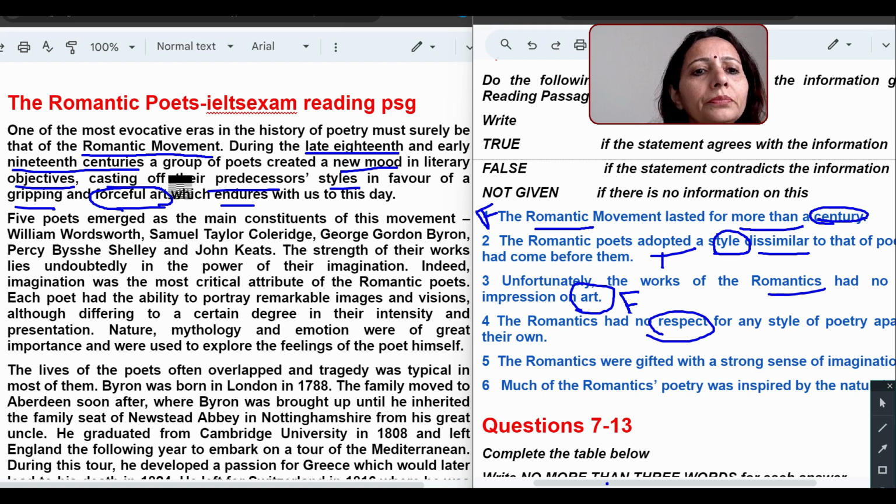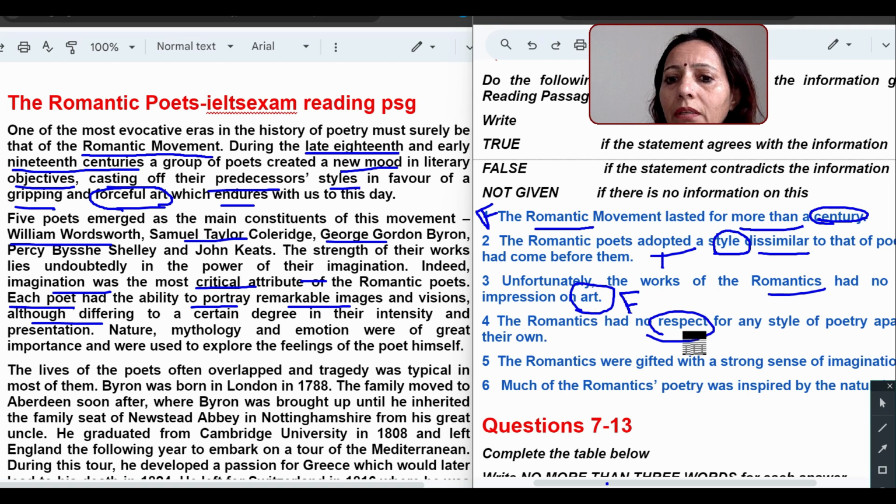So till now, five poets emerged as the main constituents of this movement. William, Gordon, Bryan, and the strength of their work lies undoubtedly in the power of their imagination. So they are talking about some persons, like poets' names. Imagination was the most critical attribute of romantic poets. Each poet had the ability to portray remarkable images and visions. But here we have almost done the full paragraph, and they have not explained anything about having no respect for the style of poetry apart from their own. Nothing is given, so we will just write here: not given.